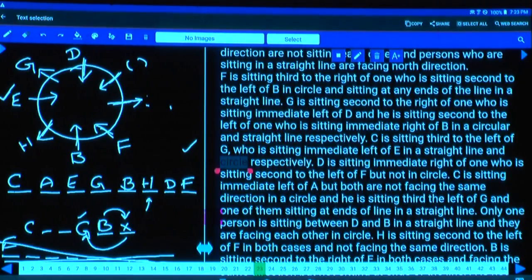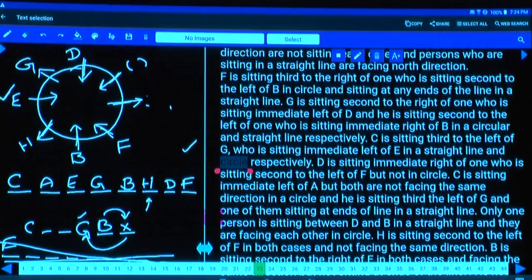And G is third to the left of C. G is seated to the immediate left of E. G is to the immediate left of D in a straight line and circle respectively. D is sitting to the immediate right of the one who is seated second to the left of F, but not in circle. And C is to the immediate left of A.